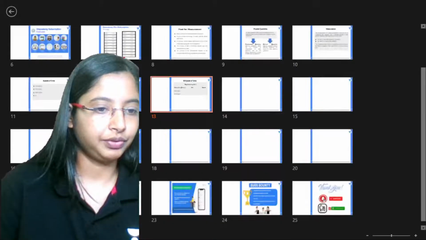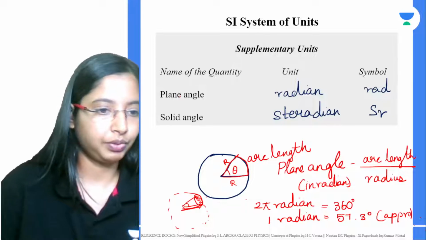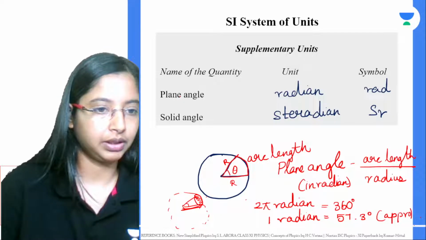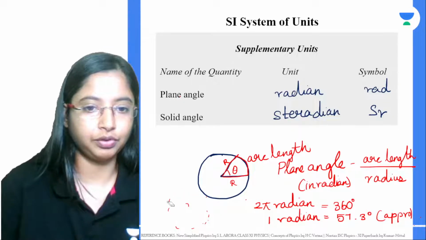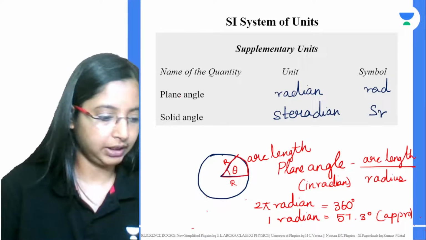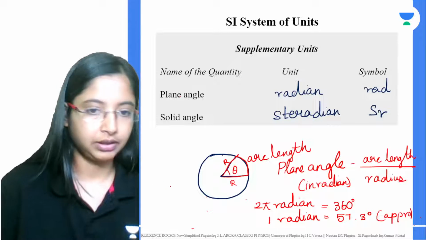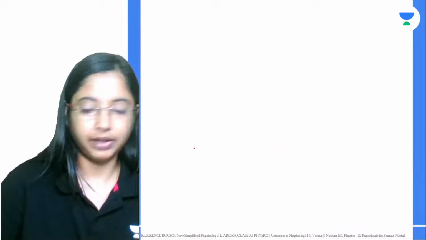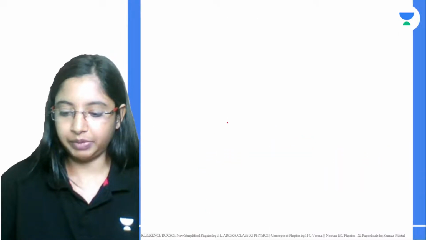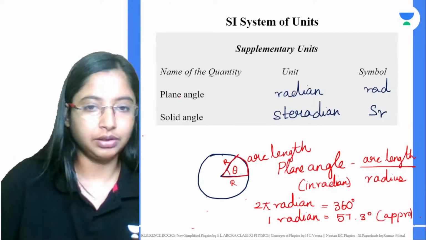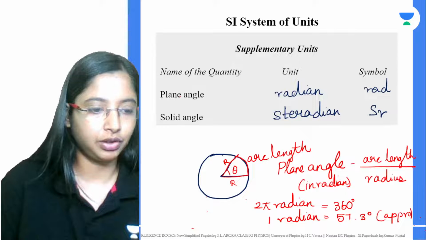Okay, so if you want to express solid angle, it is given by steradian, and steradian is the unit of the solid angle.